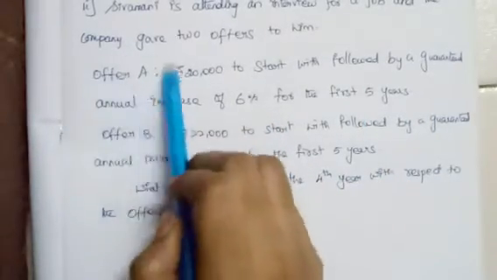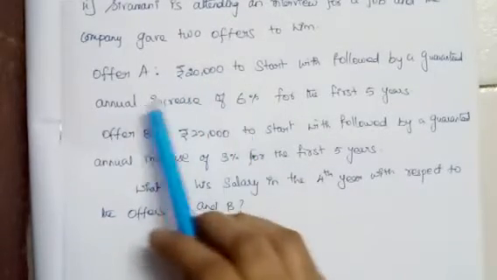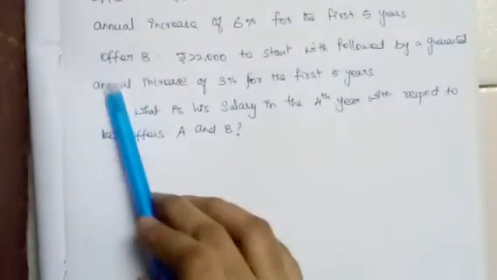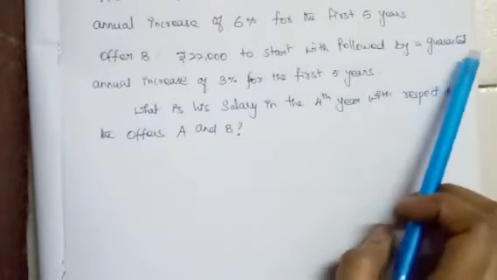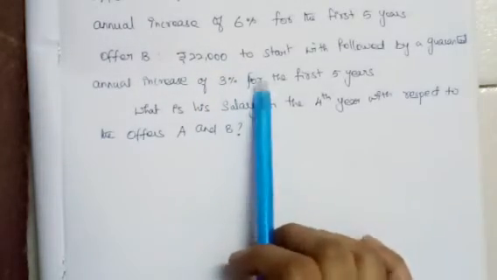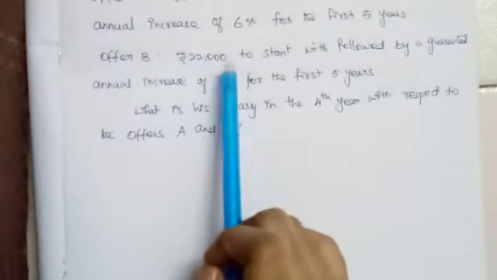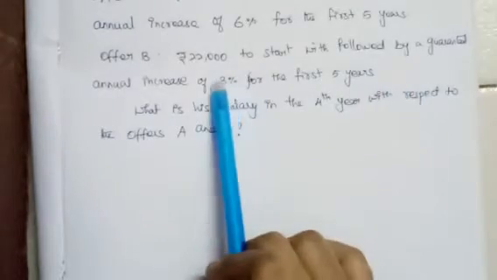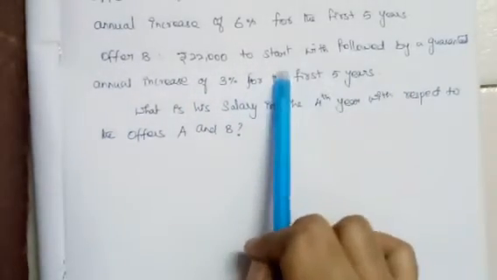If he works under offer A, he will get 20,000 as a salary plus an annual increment of 6% for the 5 years. Offer B: 22,000 to start with, followed by a guaranteed annual increase of 3% for the first 5 years. If he gets a job under offer B, he will be getting 22,000 as a salary plus a 3% annual increment for the first 5 years.